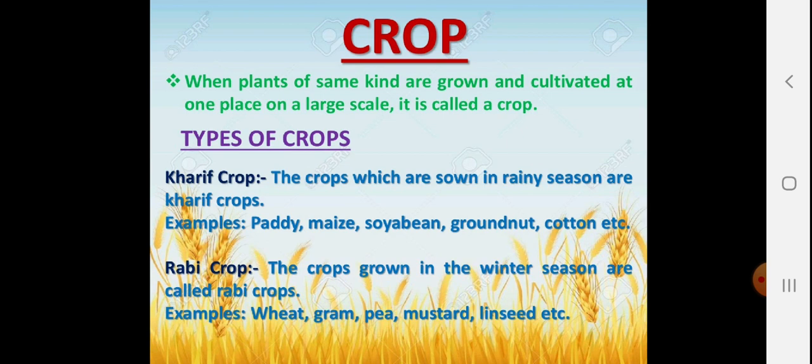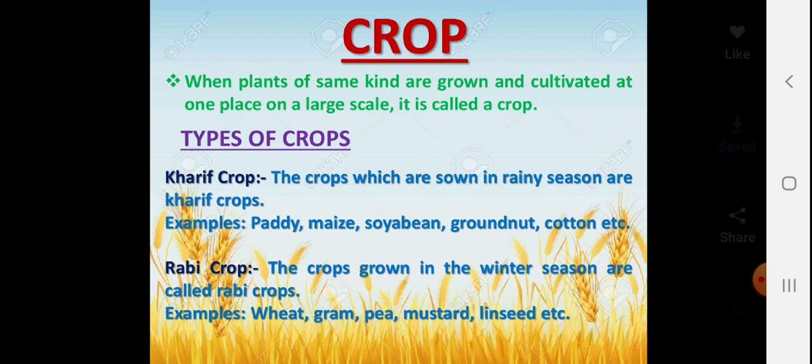So basically, crops are of two types. We have categorized our crops in India into two major categories. The first category is the Kharif crop and the second category is the Rabi crop. Now let's discuss what we mean by Kharif crop. The crops which are sown in the rainy season. Now you all know the rainy season in India lasts from June to September till October. So whichever crops are sown during this period of time are called Kharif crops.